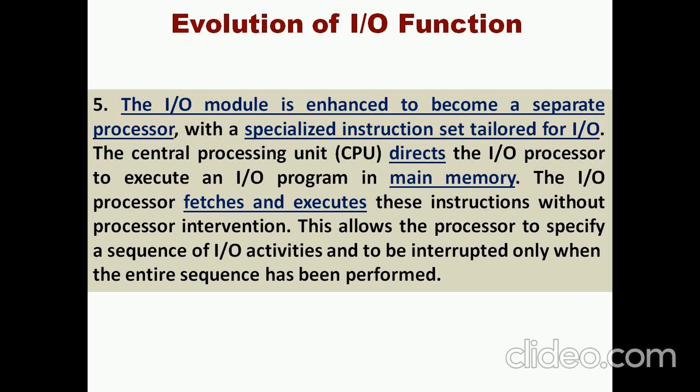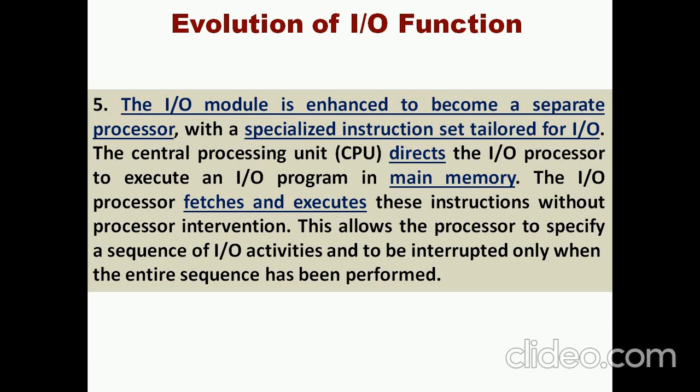The fifth one is that a separate processor acts as an I/O module with some specialized instruction sets. In this case, the CPU will direct the I/O processor to execute certain instructions in the main memory.